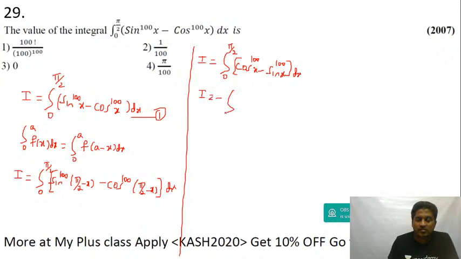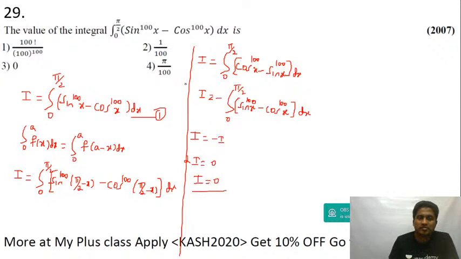This is 0 to pi by 2, minus of sin power 100x minus cos to the power of 100x, close the bracket and then dx. Same as I is equal to minus I. So you get 2I is equal to 0, same as I equal to 0. Answer is option D.